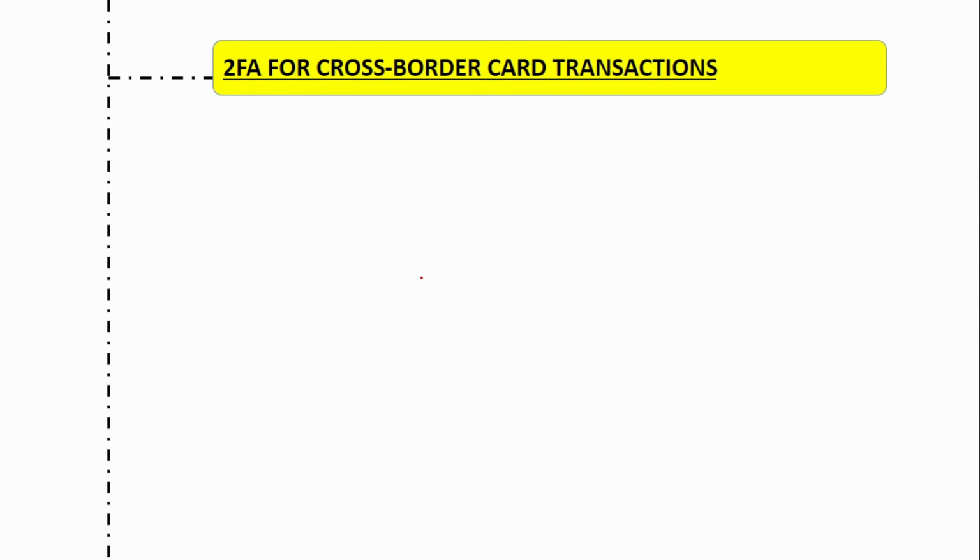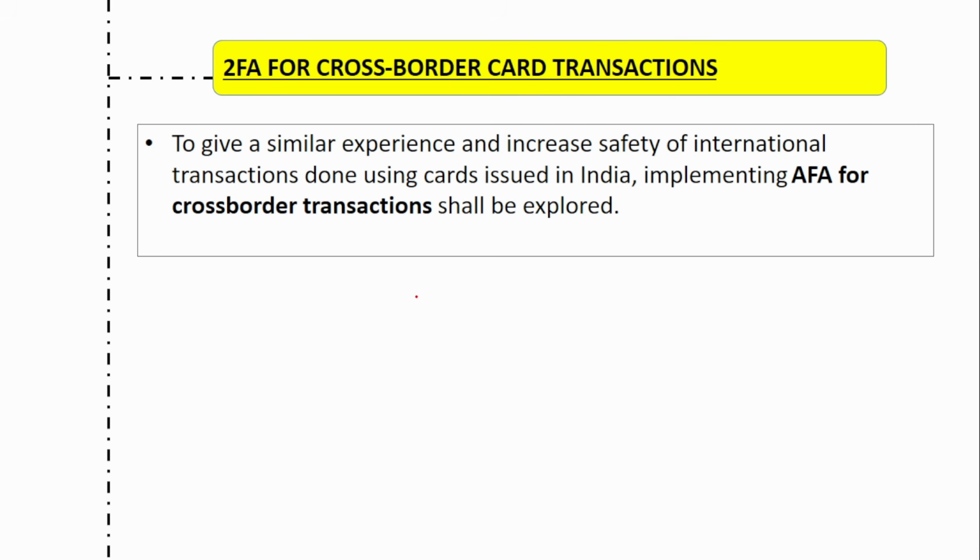Next is two-factor authentication for cross-border transaction. So we know that there's a two-factor authentication when you want to send money through net banking, right? You have to give your password and next the OTP, that is the second factor authentication. Similarly, the two-factor authentication should also be present for a cross-border transaction when you want to send money across the borders. So to give a familiar experience and increase the safety of international transactions done using cards issued in India, implementing the additional factor authentication for the cross-border transaction shall be explored.